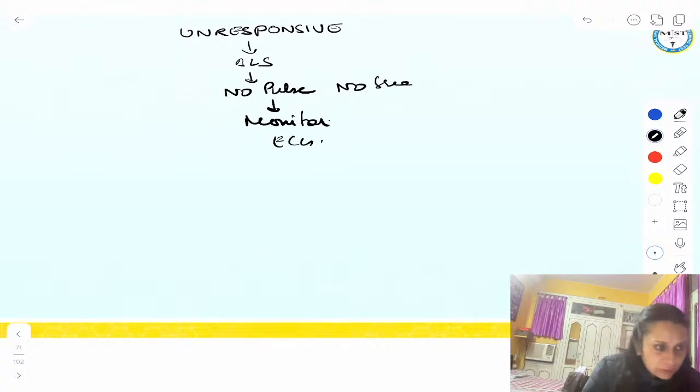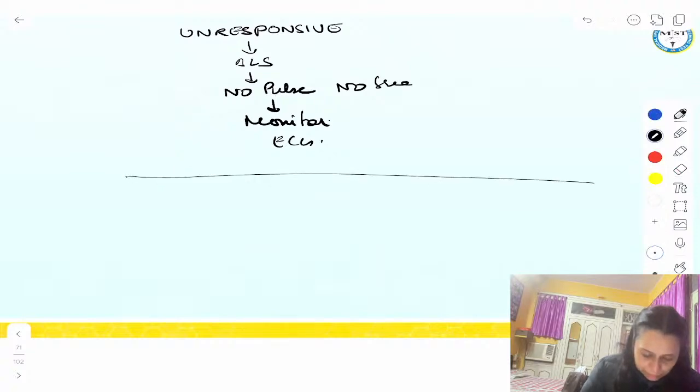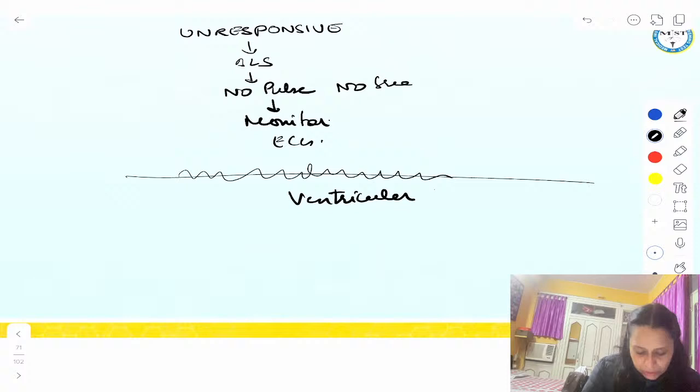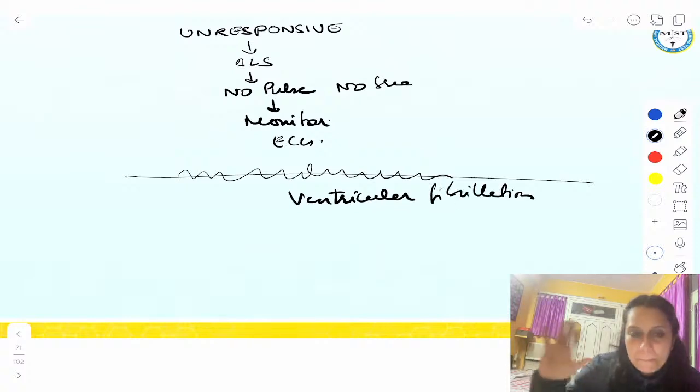ECG was attached, and on ECG, what was the rhythm seen? It was like this, something like this. No morphology, nothing. So this is ventricular fibrillation. The heart is doing pop, pop, pop, pop like this, fibrillating.